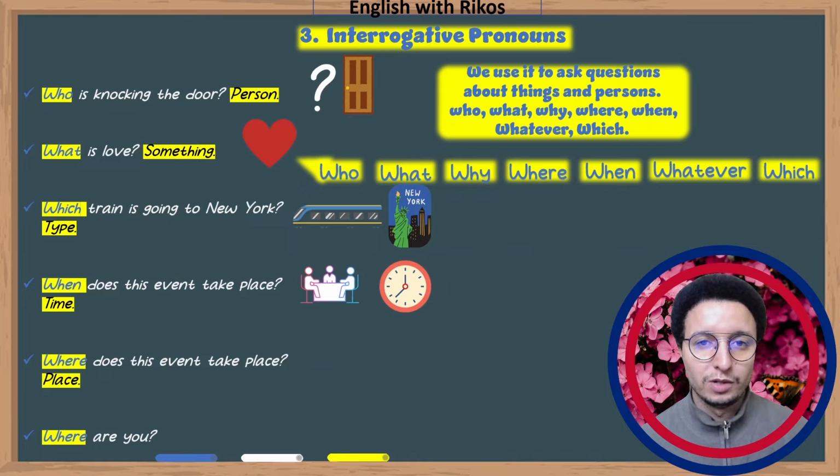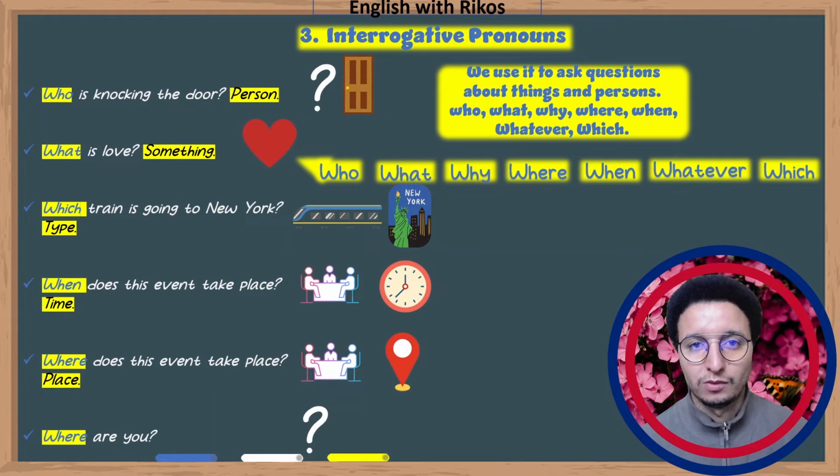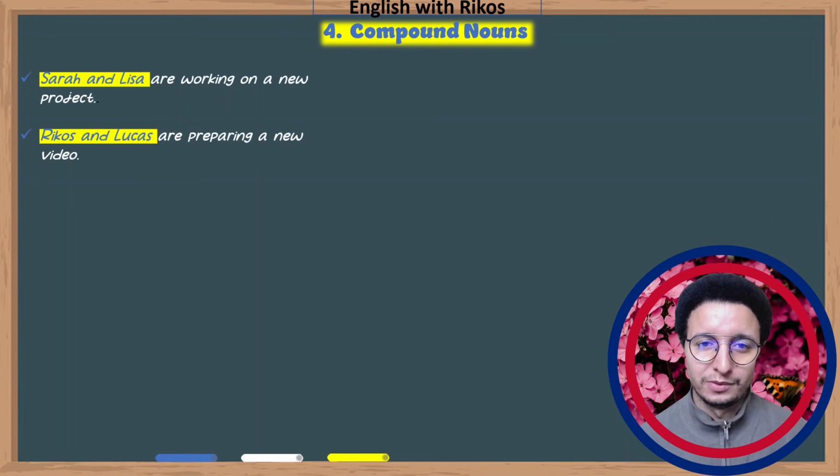Where? We use where when we are asking about place. For example, where does this event take place? Where are you? We can use where to ask about things and persons. These are interrogative pronouns. They perform as the subject in a sentence, replacing something or a person or a thing in a question form.